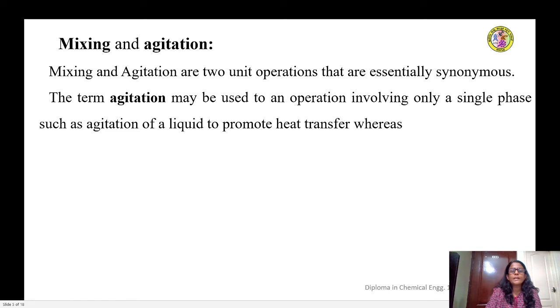So to promote that kind of heat transfer or similar purposes, the liquid is agitated, and then it is called agitation.